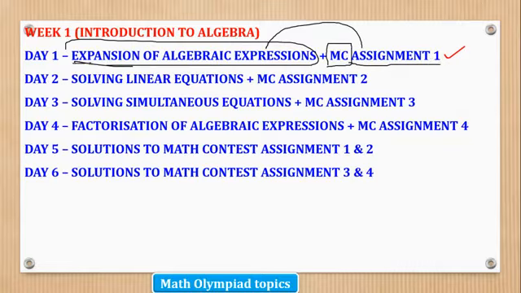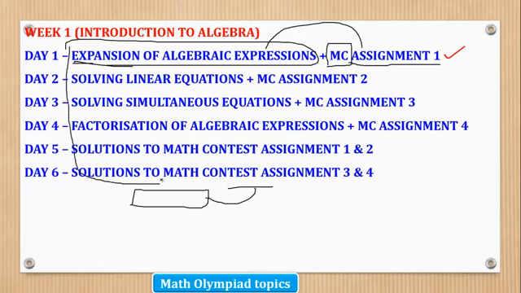Now this one is not connected to the assignment. This one is to help you bridge the gap so that even senior 1s and senior 2s can level up to the standard of the national math contest. Because remember, in senior 1 and senior 2, there are some topics you have not yet covered, yet those in senior 3 and senior 4 have covered. So you are trying to bring out those topics which will help you in the math contest.